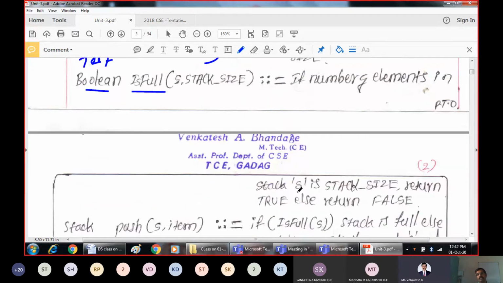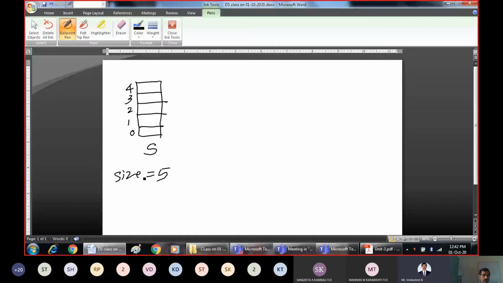Stack will be full if the number of elements in stack S is equal to the stack size. So what is the size of this stack now? Size of this stack is 5. How many elements are there in the stack? 0 elements. So if you go on inserting elements, the number of elements may become equal to the size of the stack.